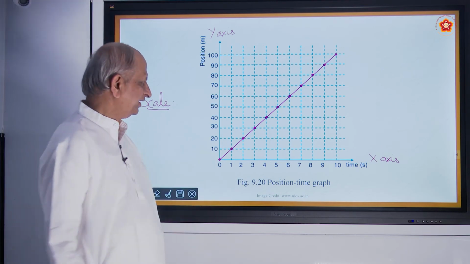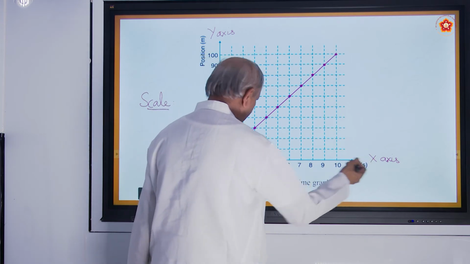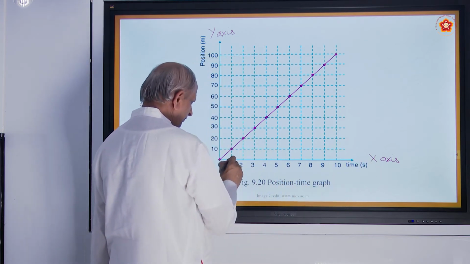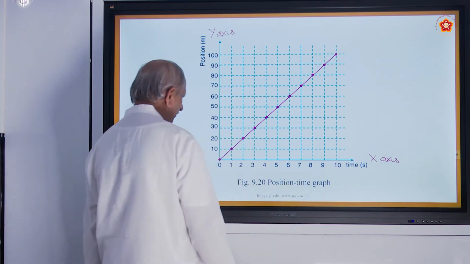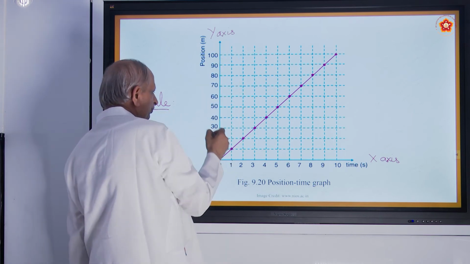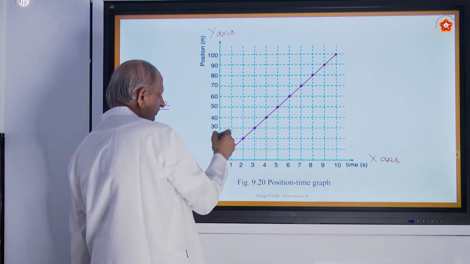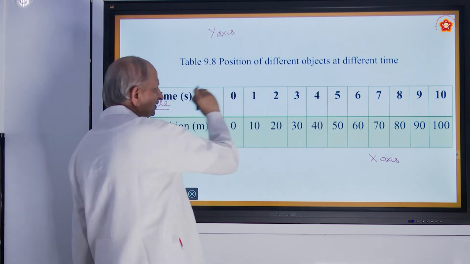Here also a scale is taken. What is that scale? 1 second is equal to 1 centimeter. So these are in seconds. That is how it is done on the x-axis. On the y-axis, 10 meters is equal to 1 centimeter, like that. So that is the scale taken. And this is the data given.